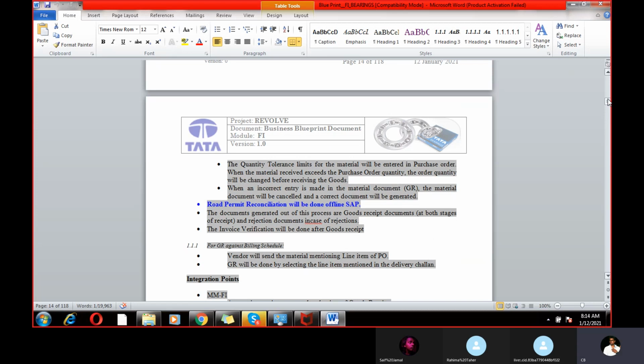Integration: SAP FI is integrated with many modules like the SD module, PP module and QM module. What is the purpose of FI? The purpose is to create financial statements, completely from an external point of view. Controlling is mainly focused on decision making, how we can reduce cost. These are all covered under the controlling part, as I explained in the first session.